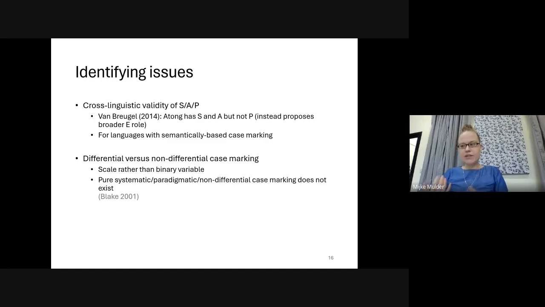Okay. So another issue regards one of the premises I mentioned earlier, the cross-linguistic validity of SAP. Are SAP meaningful labels for every language? Van Breugel, in 2014, does not think so for Atong, a nominative-accusative language. He proposes that Atong has S and A, but not a distinct P argument. So instead, he proposes a broader E argument. And for languages with semantically based case marking, using the language's SAP feels somewhat artificial. However, for typological or cross-linguistic comparison purposes, these labels seem helpful. So we'll continue to use these labels.